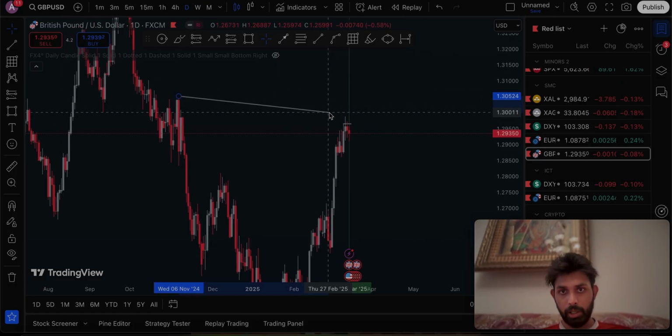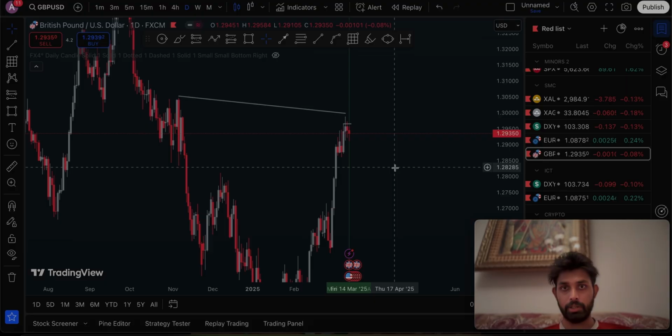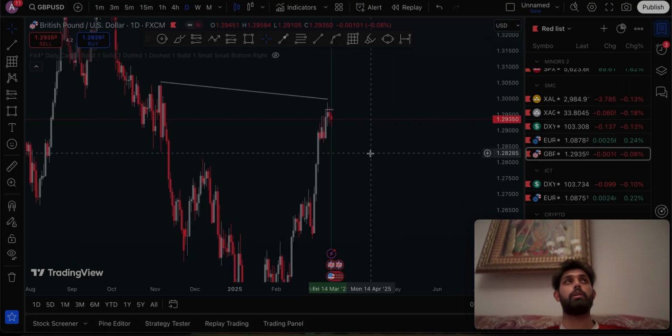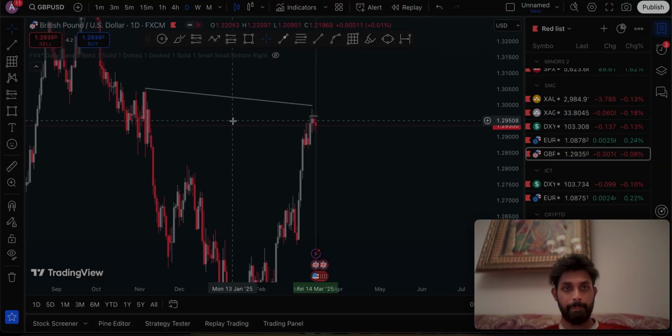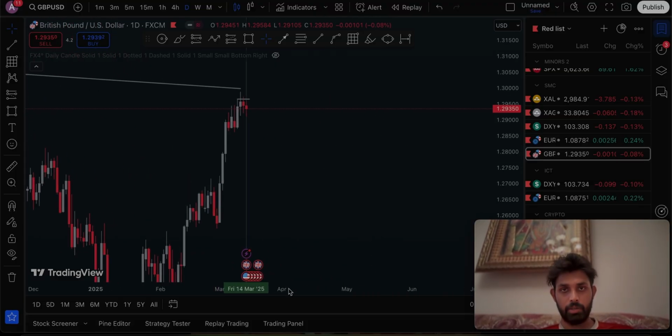So what we call it a crack in correlation. When price takes out one swing point on one asset and it doesn't take out the high or low on another asset, there is a divergence in two assets. There is a crack in correlation.